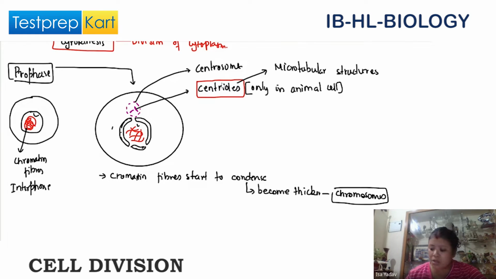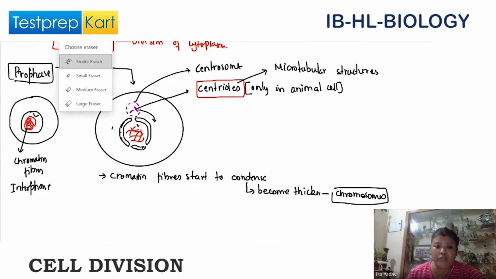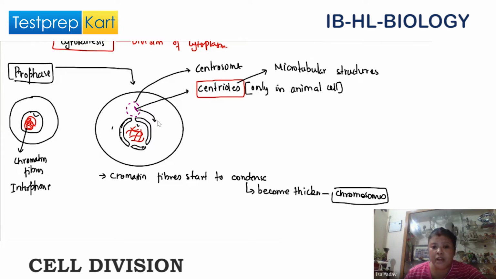So what happens to this centriole? One centriole will remain here, whereas the other one starts to move towards the opposite pole. Is this point clear?